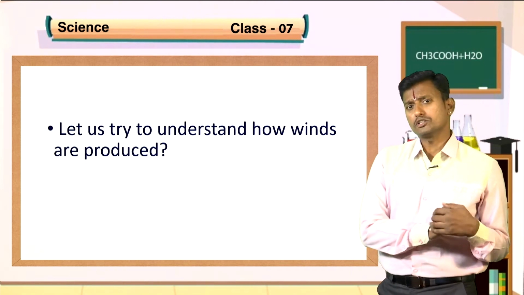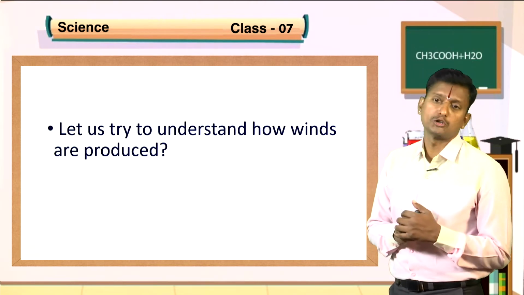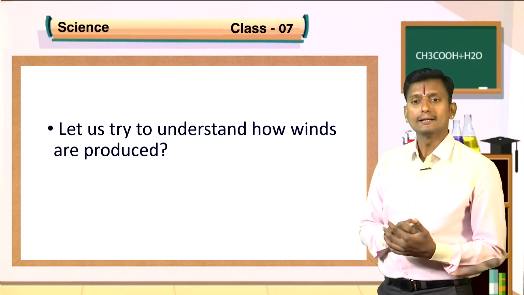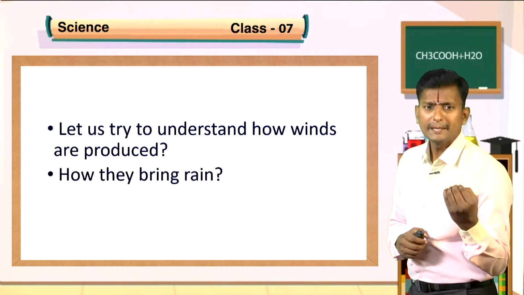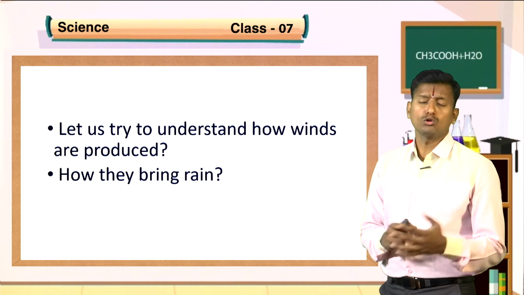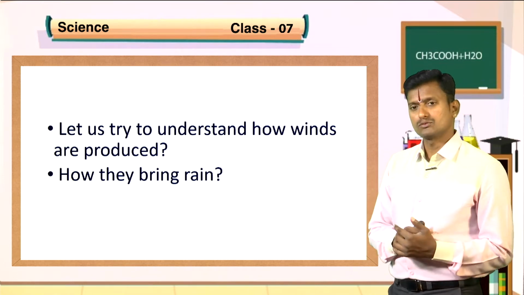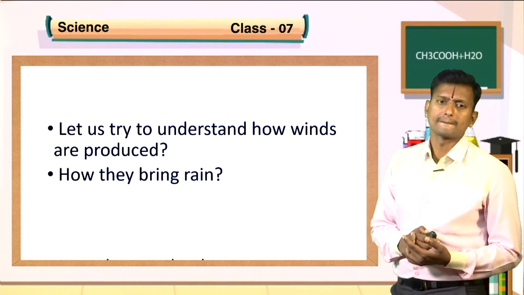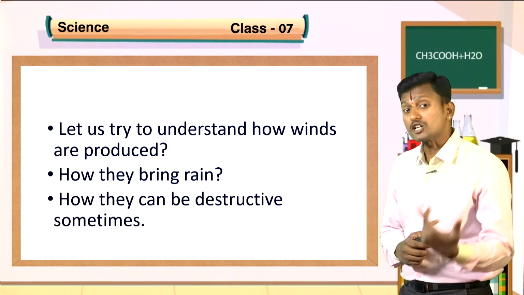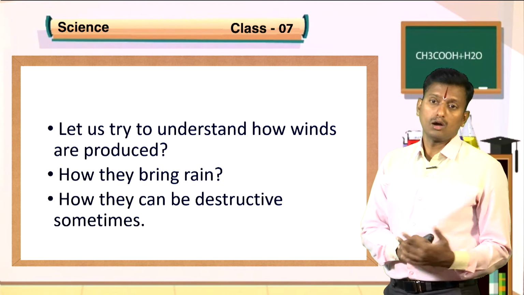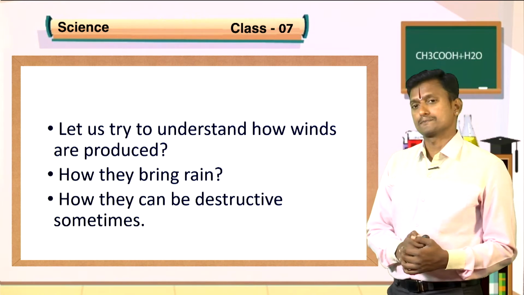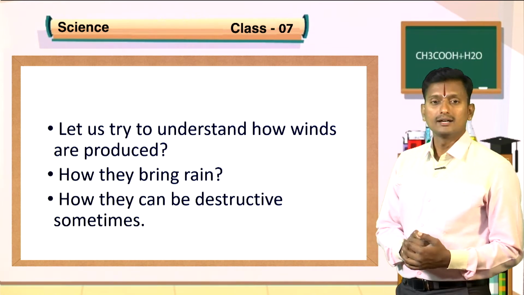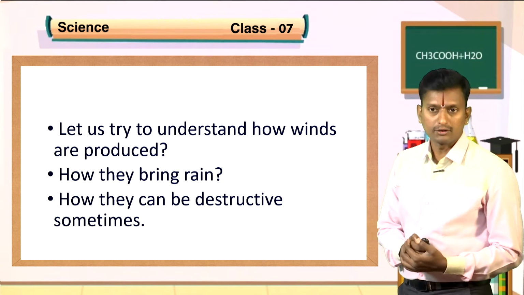Let us try to understand how winds are produced, how they bring rain, how they can be destructive sometimes, how they cause destruction sometimes. So, these are the questions in front of us.